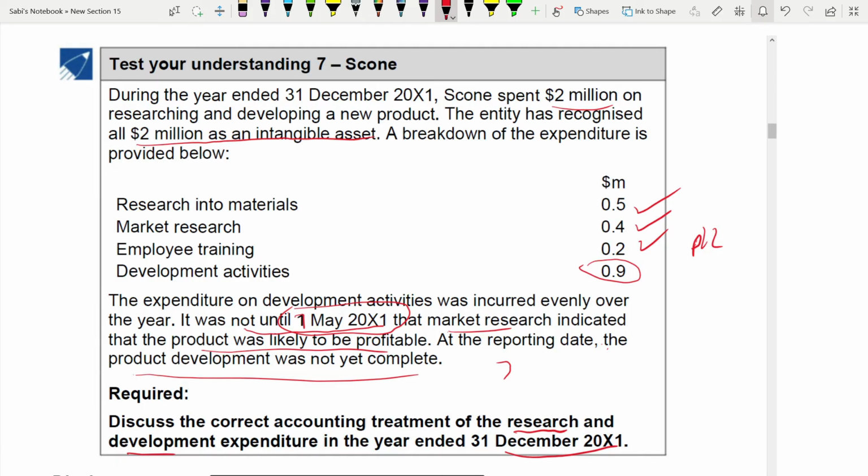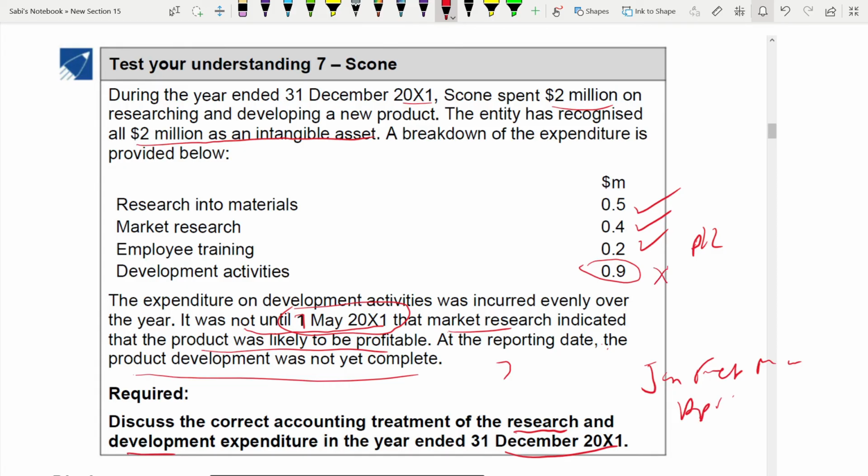That means it started from 1st January 2001, right? So January, February, March, April, the first 4 months, they are expensed.